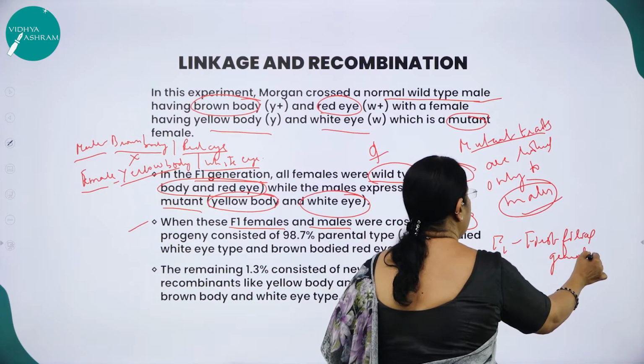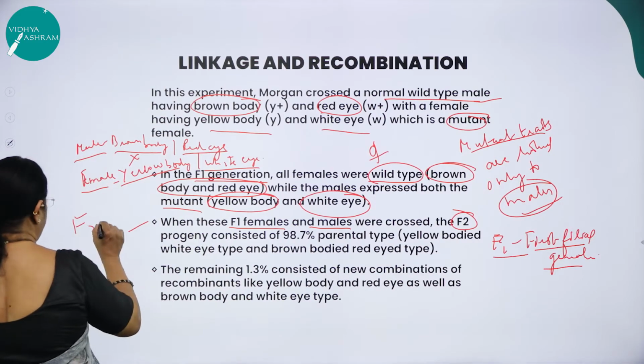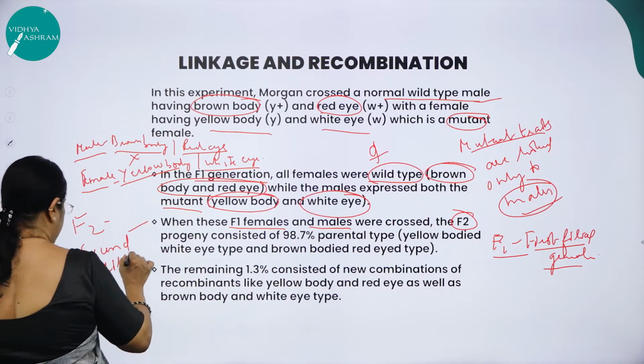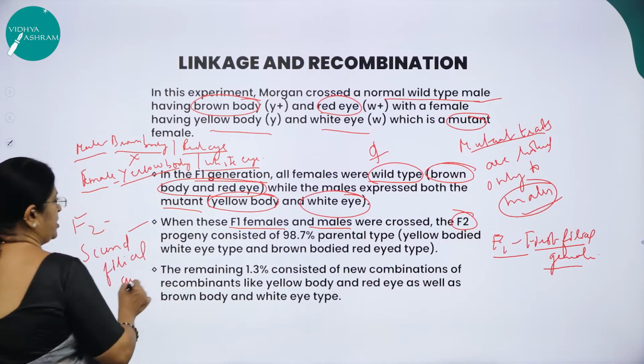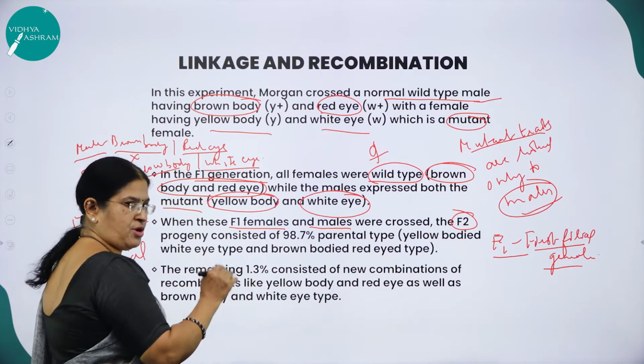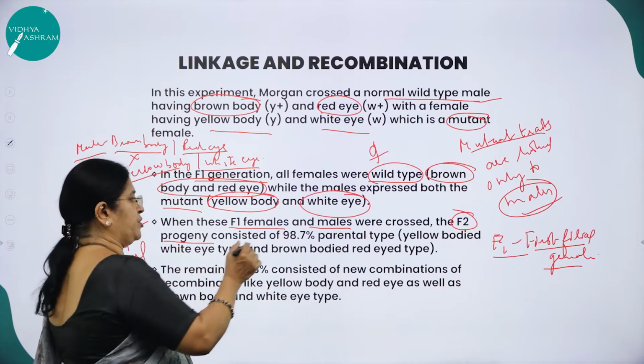First filial generation. Then what is F2? F2 is second filial generation. So what did he do? He took F1 females and males and crossed. In the F2 progeny, what did he get? In the F2 progeny, he got